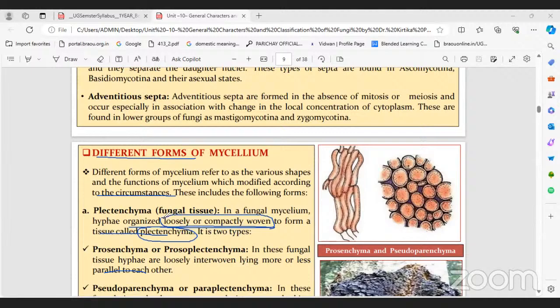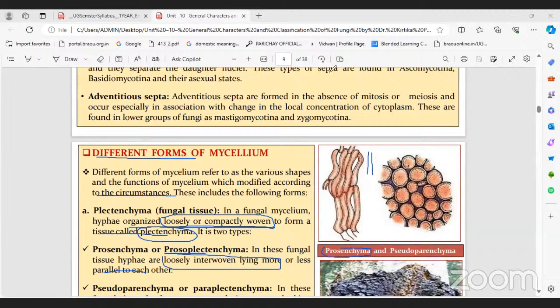So the two types are prosenchyma and pseudoparenchyma. In prosenchyma, as we can see in the diagram, the fungal tissue hyphae are loosely interwoven, more or less parallel to each other. This type of arrangement is called parallel, and they are not firmly attached, they are loosely attached.